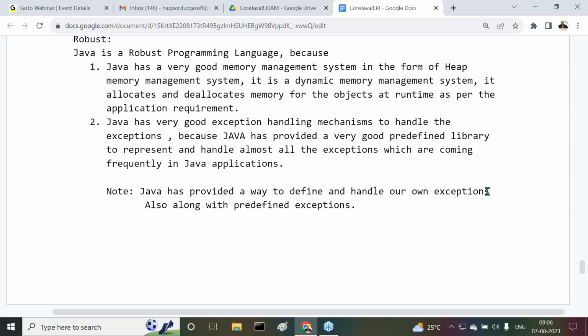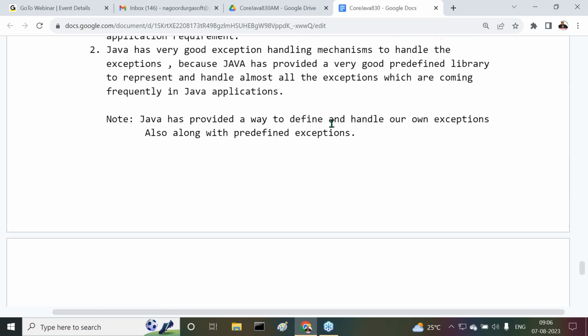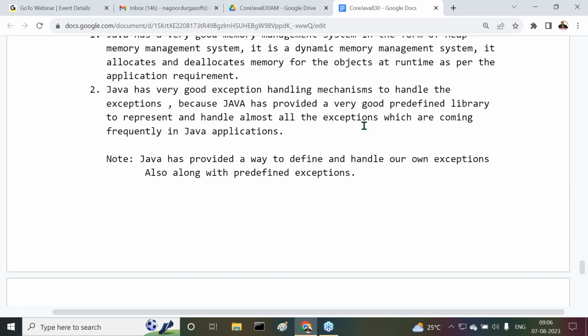Got my point here? For example, Java has provided some hundreds of predefined exceptions. Still, they are not sufficient. As per my requirement, I need one separate exception. Already Java has a strong predefined library for exceptions, but in our application that strong layer is still not sufficient. Then Java has given a path for us. You can define exceptions in your own way and handle those exceptions in your own way.